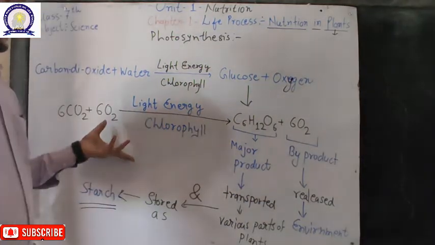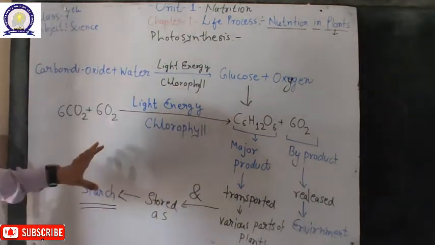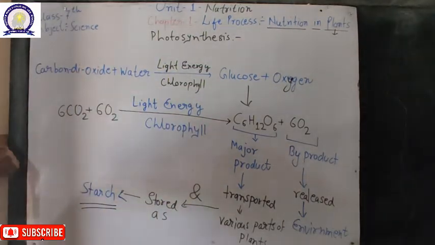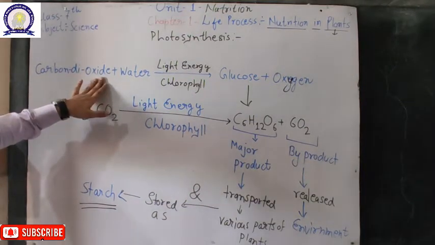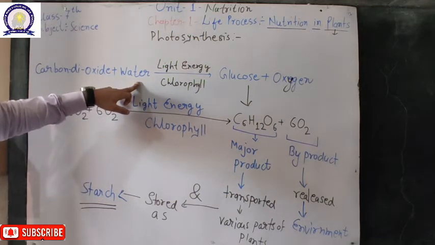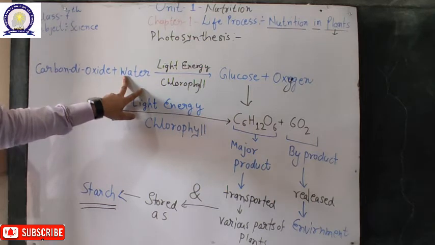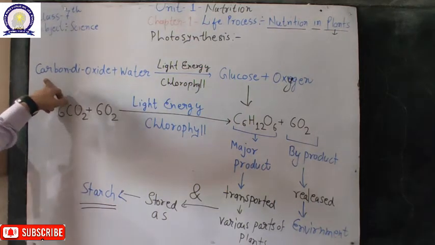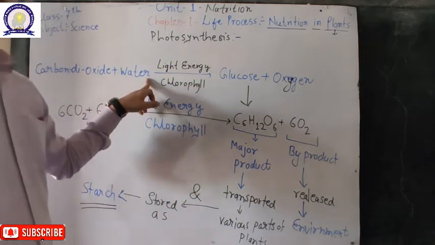So now, how does the entire process of photosynthesis occur? We will discuss that further. Carbon dioxide is obtained by the plant from the environment, and water is absorbed from the root. So carbon dioxide and water are the two major components gained by the plant, CO2 via the environment and water via the root from the soil.